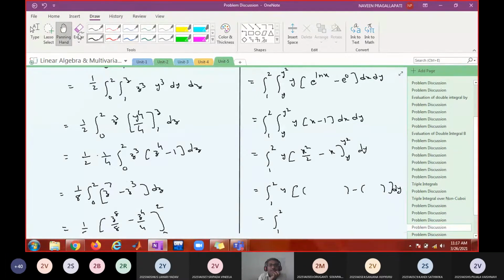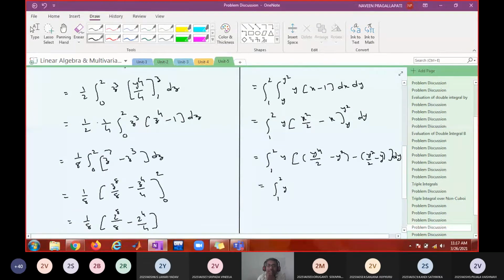When I substitute y square in place of x, that is y power 4 by 2 minus y square, and next, minus y square by 2 minus y. I think this is correct. Am I right? So this is y into y power 4 by 2 minus y square minus y square by 2 plus y, dy.